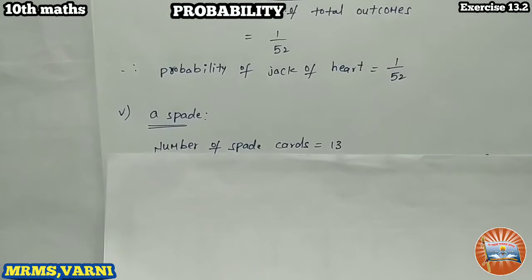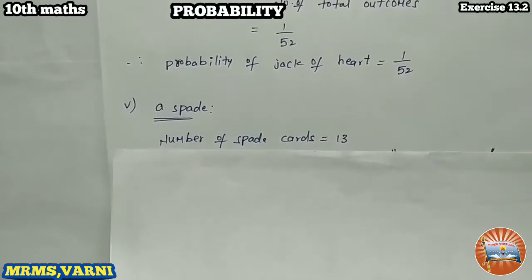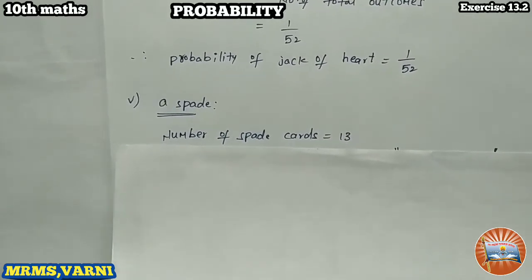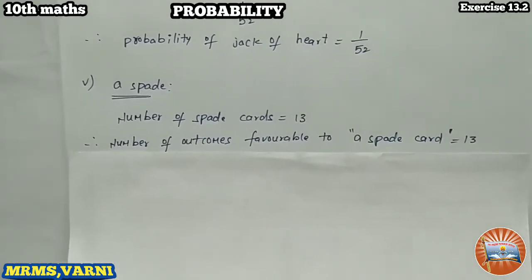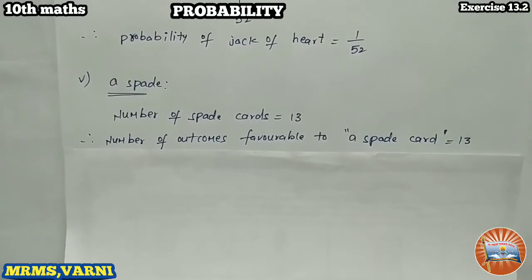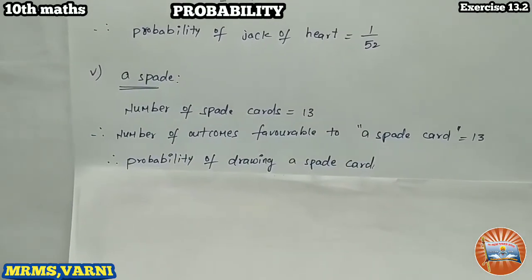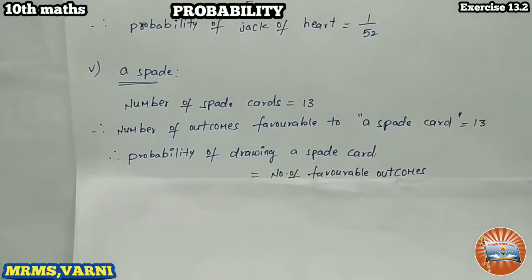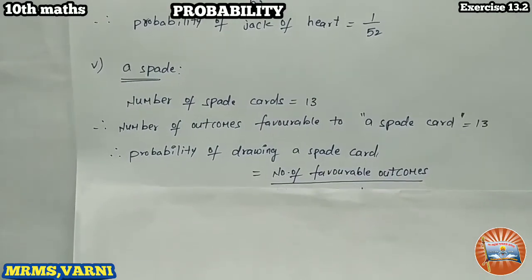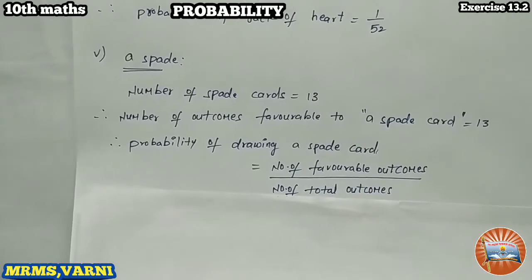So look at here. Number of spade cards in a deck of 52 cards, that is 13. So number of outcomes favorable to a spade card, 13. So probability of drawing a spade card from a deck of 52 cards is equal to number of favorable outcomes by total number of outcomes.